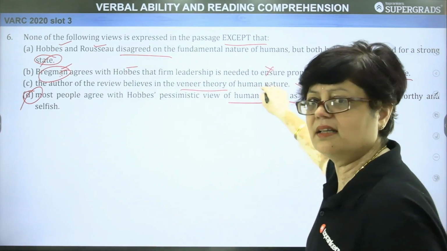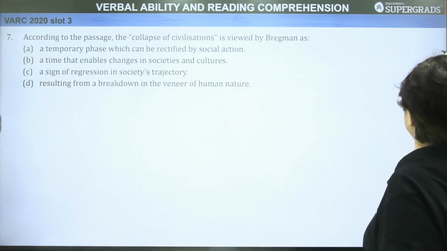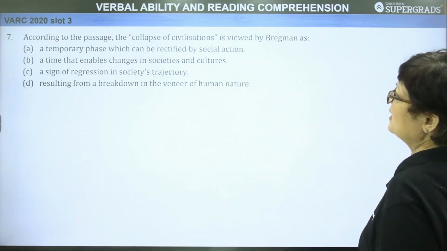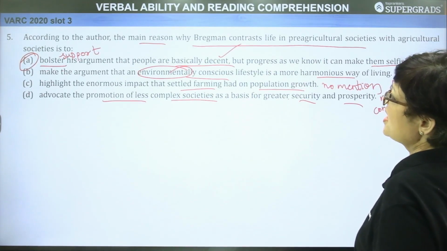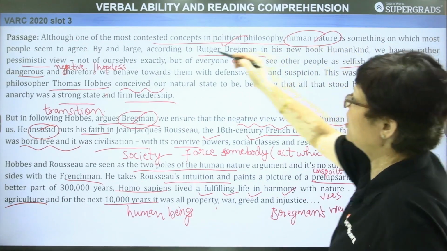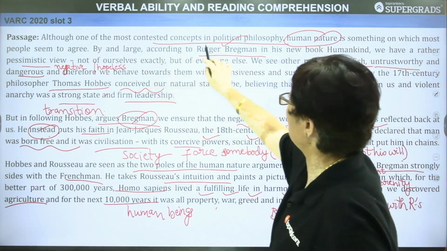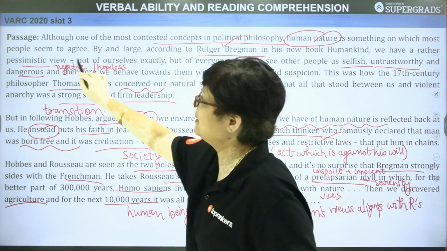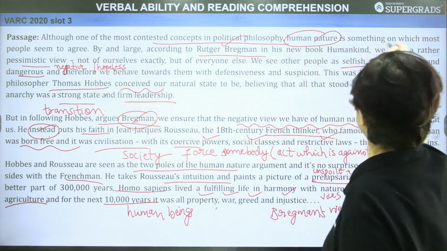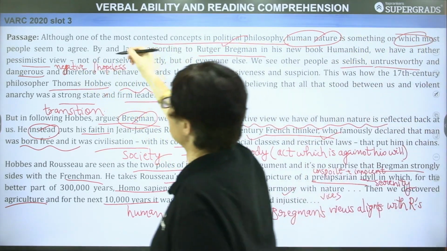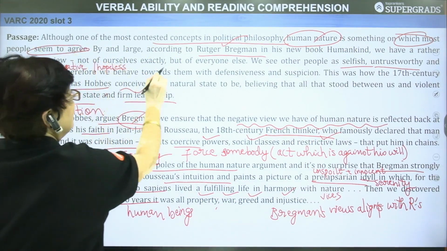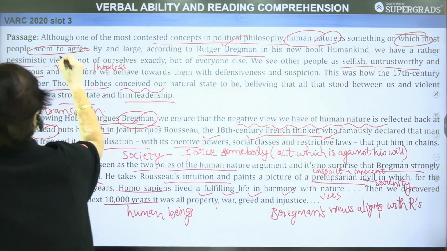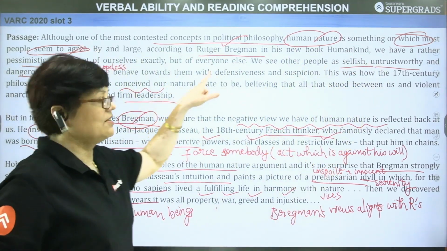We can again be reassured by going back to the passage. The very first line, the very first paragraph: although one of the most contested concepts in political philosophy, human nature is something on which most people seem to agree. Here we find this answer, on which most people seem to agree. By and large, according to Rutger Bregman in his new book, Humankind, we have a rather pessimistic view, not of ourselves, but of everyone else.